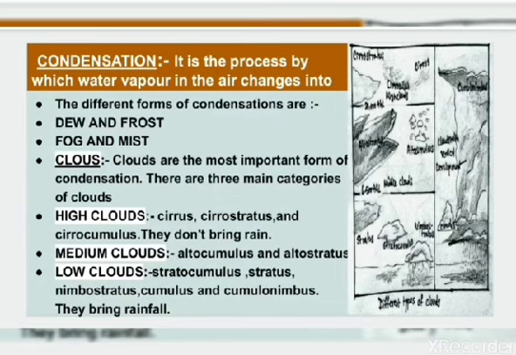So in the high clouds, we have clouds like cirrostratus, cirrocumulus. Remember that high clouds do not bring any rainfall. Medium clouds include altocumulus and altostratus, and low clouds include clouds like stratocumulus, stratus, nimbostratus, cumulus, cumulonimbus. Remember, low clouds bring rainfall. Now let's learn some of the important clouds in detail. First is cirrus clouds. Cirrus clouds are very high clouds that are made from ice crystals. They are thin feathery clouds that we all generally see on a nice clear day.